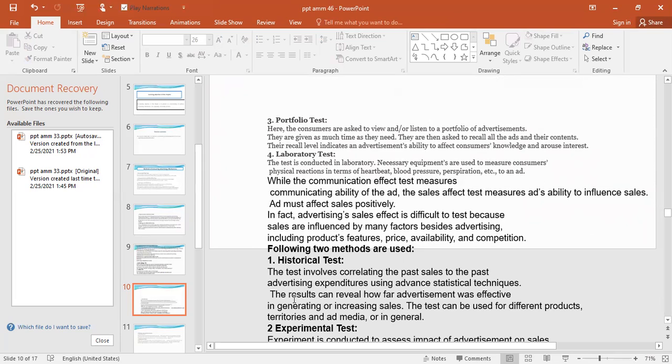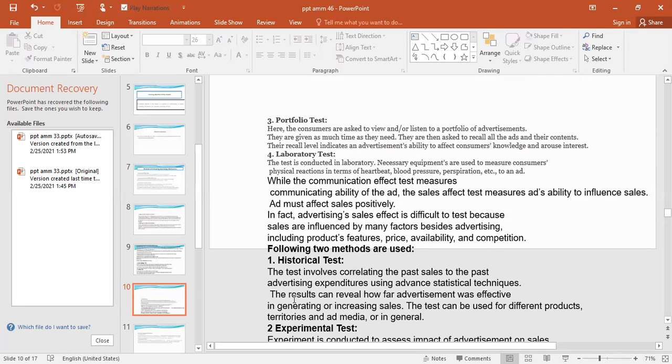While the communication effect test measures communicating ability of the ad, the sales effect test measures ad's ability to influence sales. Ad must affect sales positively. In fact, advertising sales effect is difficult to test because sales are influenced by many factors besides advertising, including products, features, price, availability, and competition. Following two methods are used.